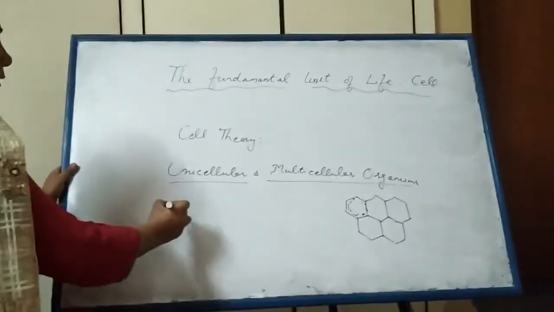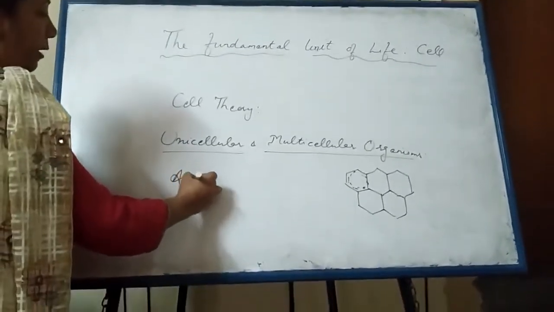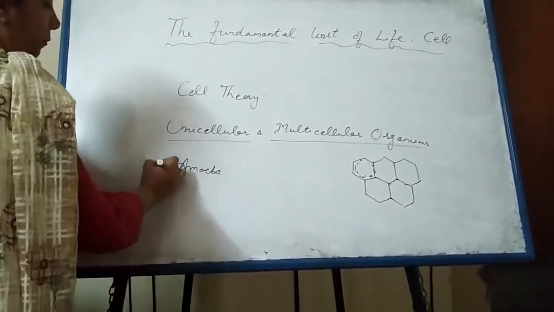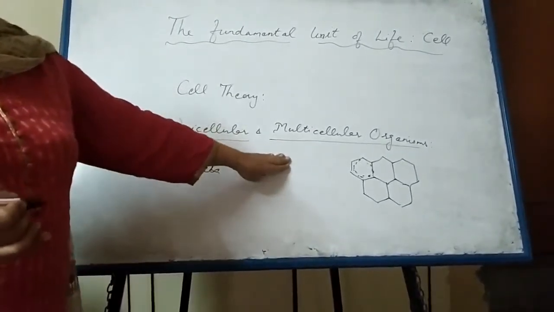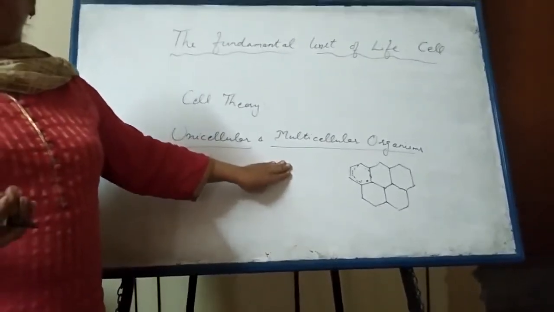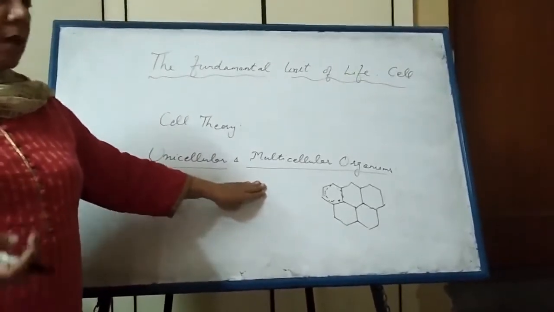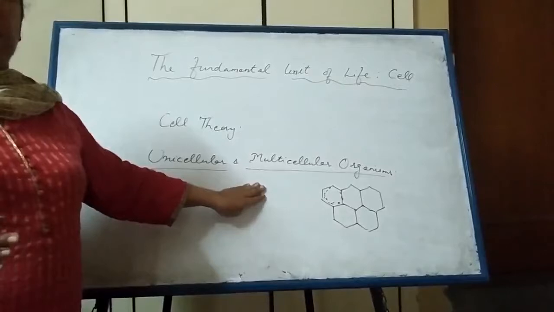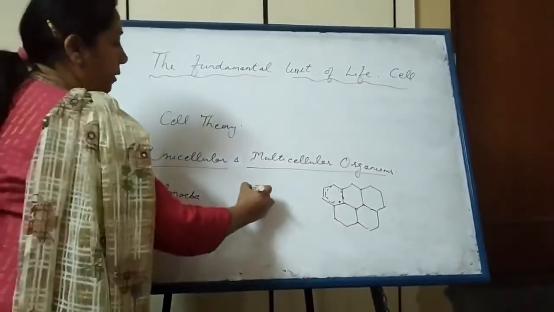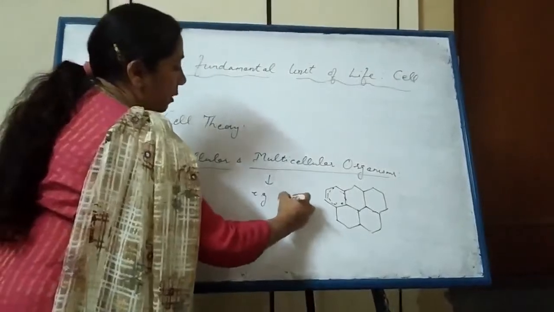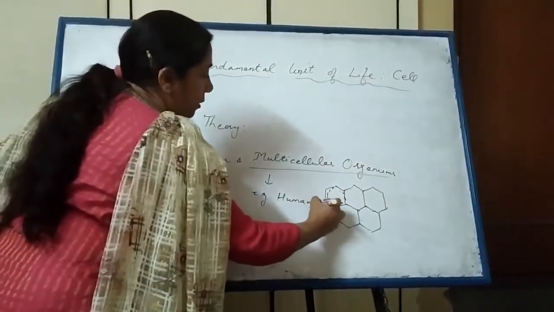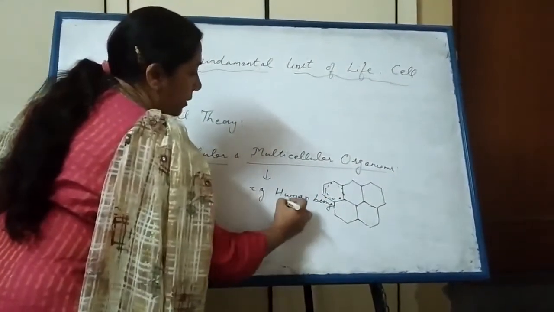For example, amoeba, paramecium, etc. And multi means many. For example, human beings are made up of trillions of cells. Earthworm, birds, animals, we can give so many examples. So multicellular examples are human beings, birds, etc.